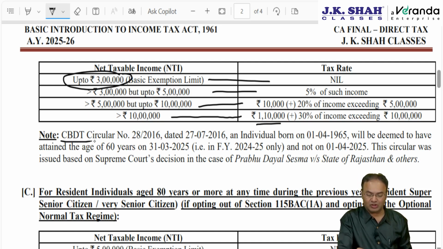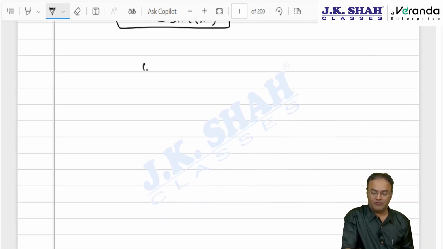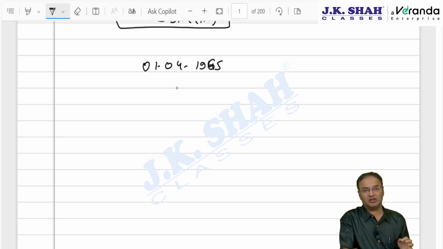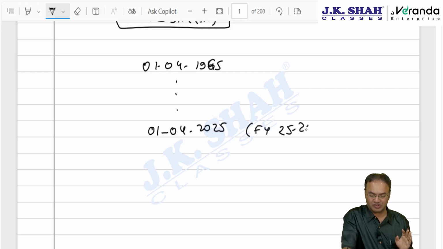So, we have a CBDT circular of 2016 clarifying that if the person was born on 1st April 1965, then in which year will he turn 60 years of age, or on which date? Ideally he should turn 60 years of age on 1st April 2025, that is next year, financial year 25-26, logically.